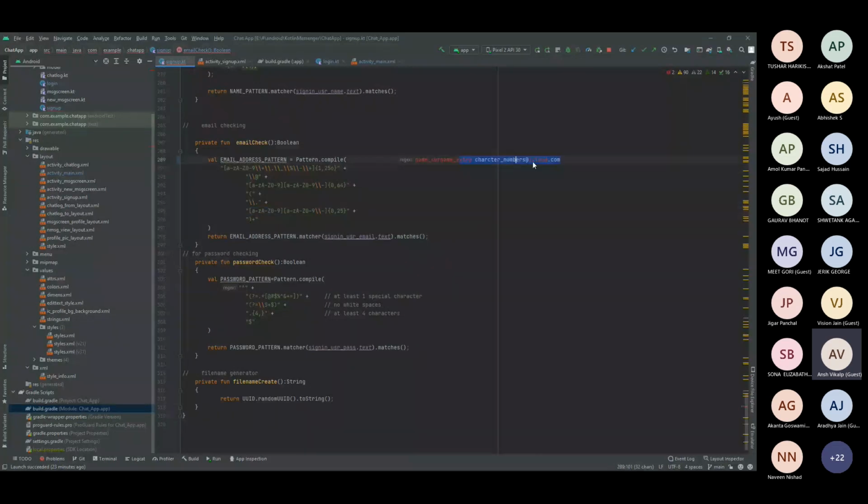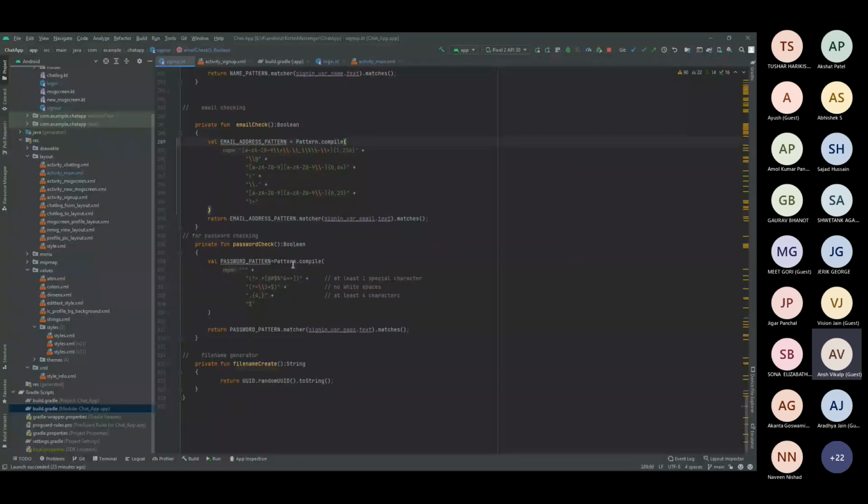This is only for the email. For the password, I have provided three things. The very first thing is that, as we all know, the standard for a complex password requires some conditions.